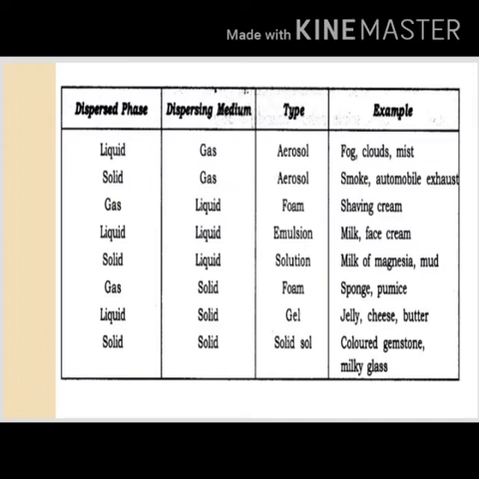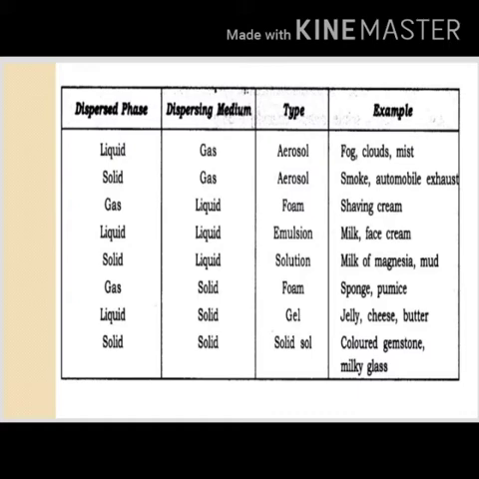Dispersed phase: liquid, solid, gas, liquid, solid, gas, solid. Now dispersion medium: gas, liquid, solid, and so on. Now type: liquid in gas is aerosol, for example fog, cloud, mist. Solid in gas is aerosol, for example smoke, automobile exhaust.